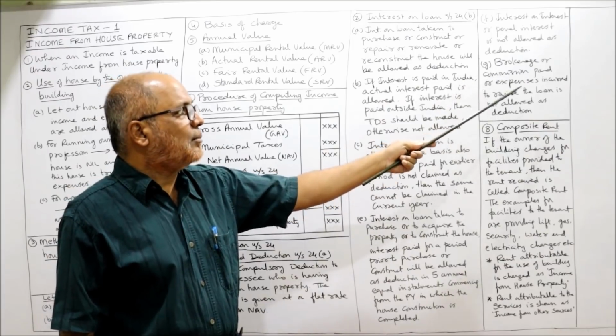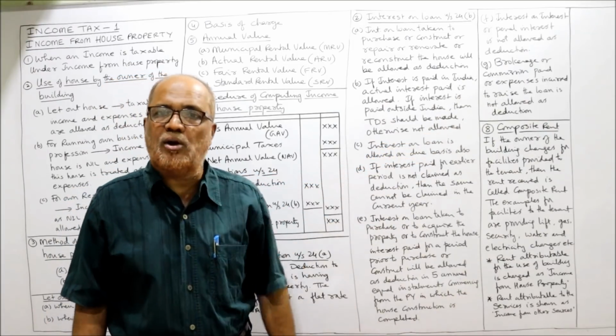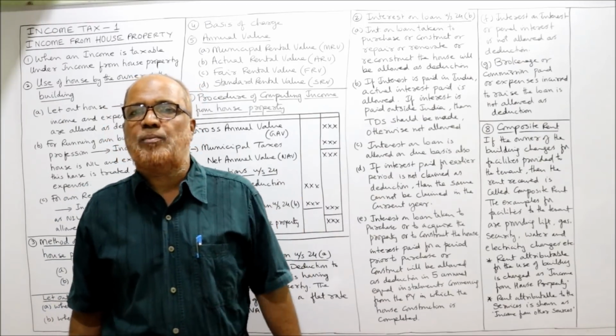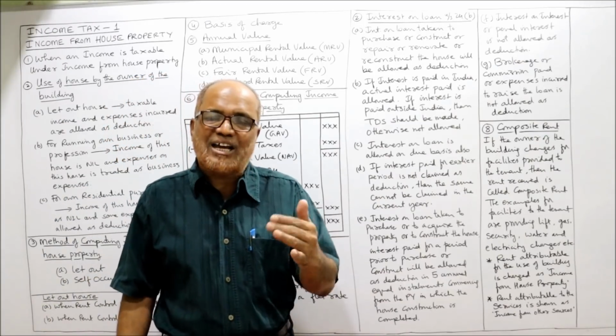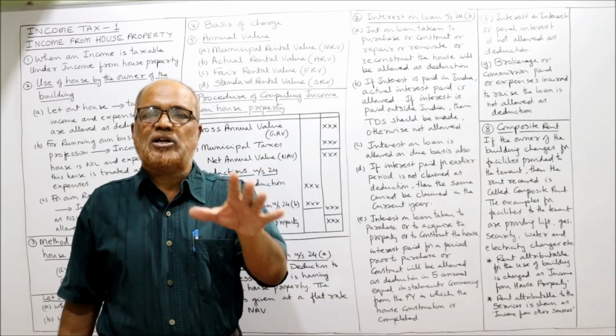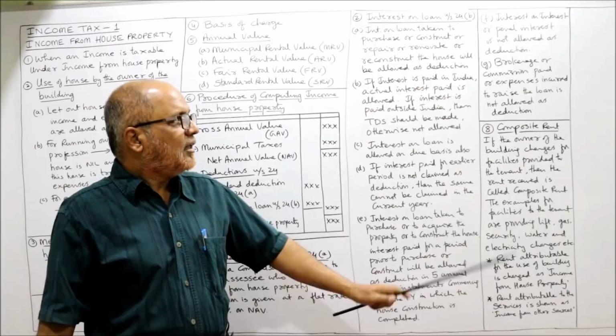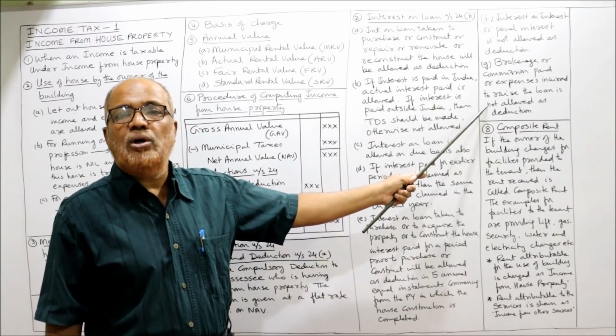Last one, brokerage or commission paid or expense incurred to raise the loan is not allowed as deduction. Sometimes a broker or commission agent is appointed to grant the loan, to sanction the loan. The brokerage paid, commission paid to get the loan is not allowed as deduction. These are the points regarding interest on loan.